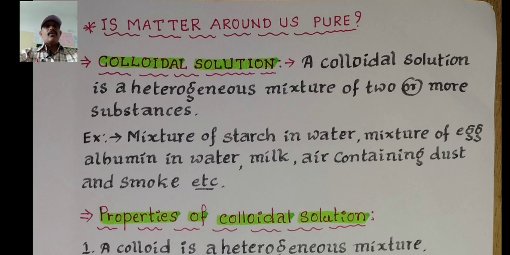Here, a colloidal solution means a heterogeneous mixture of two or more substances. Hetero means different or other. So, this is a mixture containing two or more substances. For example, a mixture of starch in water, a mixture of egg albumin in water, milk, air containing dust and smoke, etc.